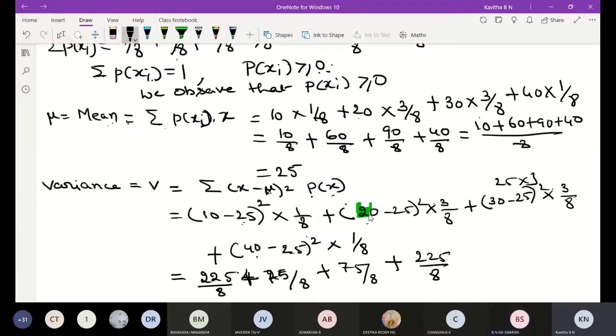Then add it: 225 plus 75 plus 75 plus 225. Final answer is 600 by 8, means the answer is 75. Okay.